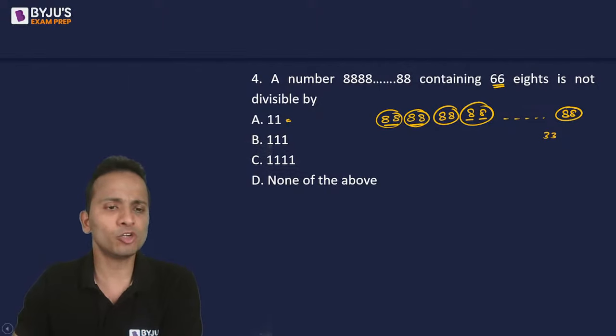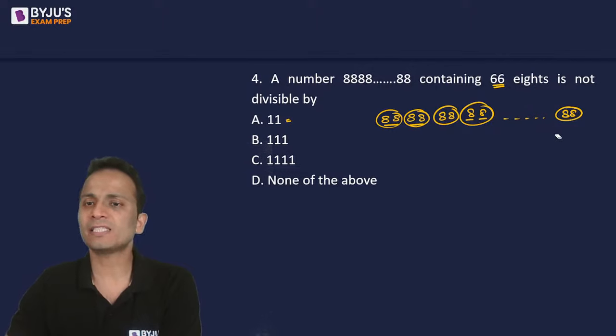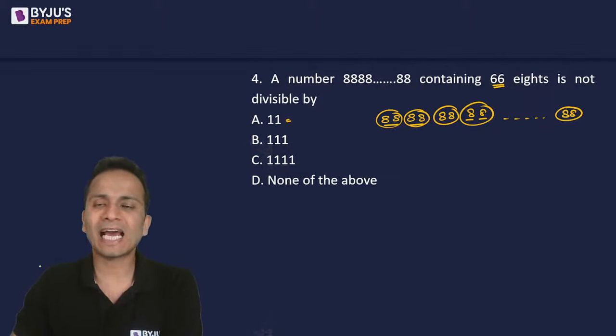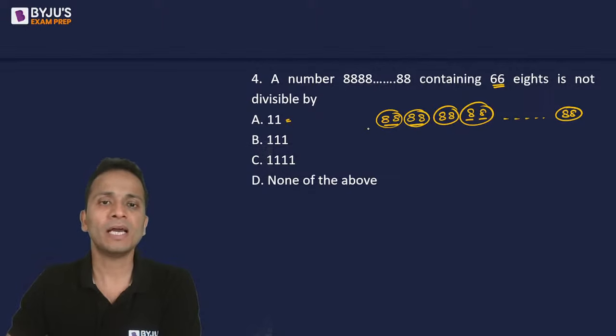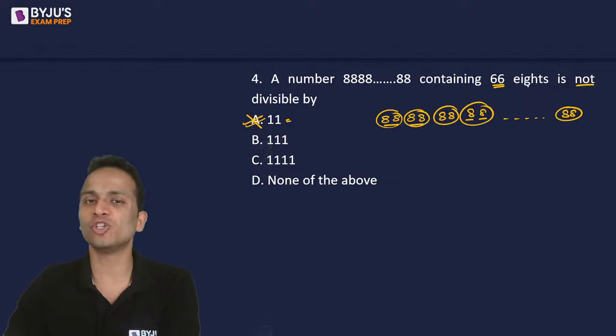There will be 33 groups of 88. Okay? So since these 8s can be divided in groups of 2 digits, the entire number will be divisible by 11, and hence 11 will not be the correct answer. Okay, because we have to find out which of these numbers it is not divisible by.